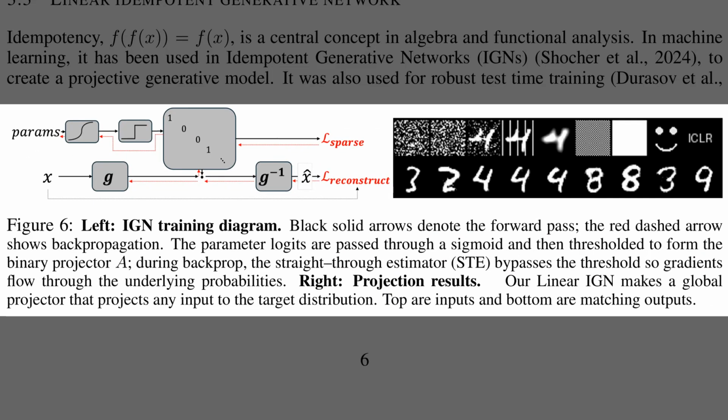Alright, the previous figure reported quantitative fidelity. Figure 6 shows how idempotent generative training works and what it produces. The left panel depicts x passing through G, a binary diagonal matrix that acts as a projector, and G inverse, with a straight-through estimator so gradients flow despite hard zeros and ones. The right panel presents inputs on top and projected outputs below, which stay on the target distribution, because applying the model twice equals applying it once. The sparse and reconstruct losses tie the operator to a tight manifold while preserving content.